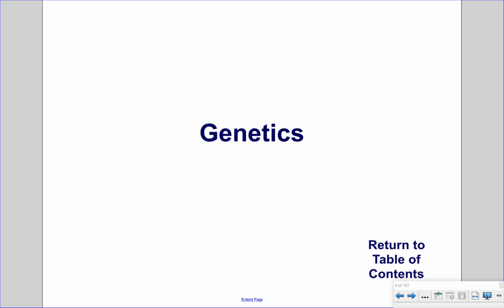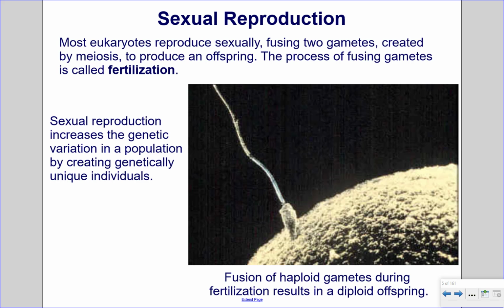Genetics. Sexual reproduction. Most eukaryotes reproduce sexually, fusing two gametes, created by meiosis, to produce an offspring. The process of fusing gametes is called fertilization. Sexual reproduction increases the genetic variation of a population by creating genetically unique individuals. In this picture, we see the fusion of haploid gametes during fertilization, resulting in a diploid offspring.